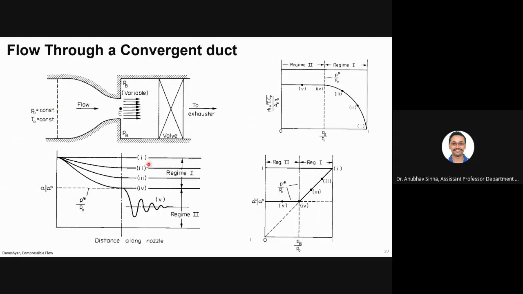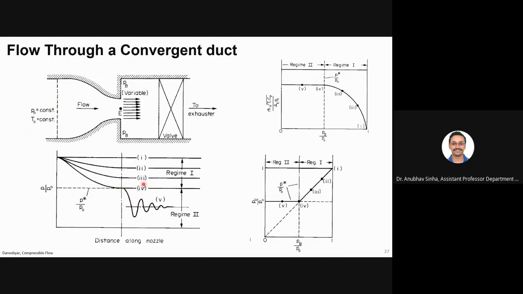Now what we see here is that for regime 1, if you keep on decreasing, PB is decreasing and PE is decreasing correspondingly. They are following the same trend up to 0.4. Whatever you decrease PB, the same amount PE will match that. That is there till 0.4, where you have just reached that sonic point, the choking point.